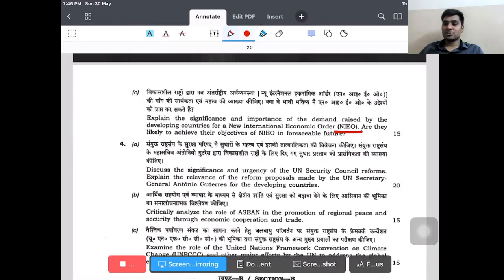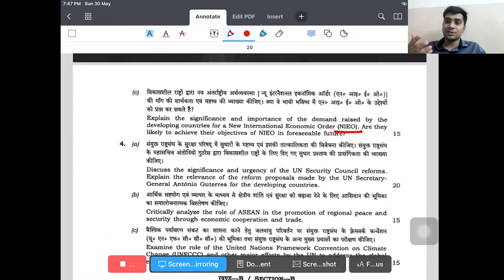So you can bring the Marxist theory of international world order, saying that the existing world order is biased against the global south, as the global north are the core countries. As a result, the global southern countries are demanding equality and justice. You can bring in the term justice, where they are not bothered about prosperity alone, but about justice. Justice means fair treatment of each and every state in the international economic order. So the international economic order is an attempt to bring rationality, or to bring justice, to the global order. So you can tell from that perspective. So this is the significance.